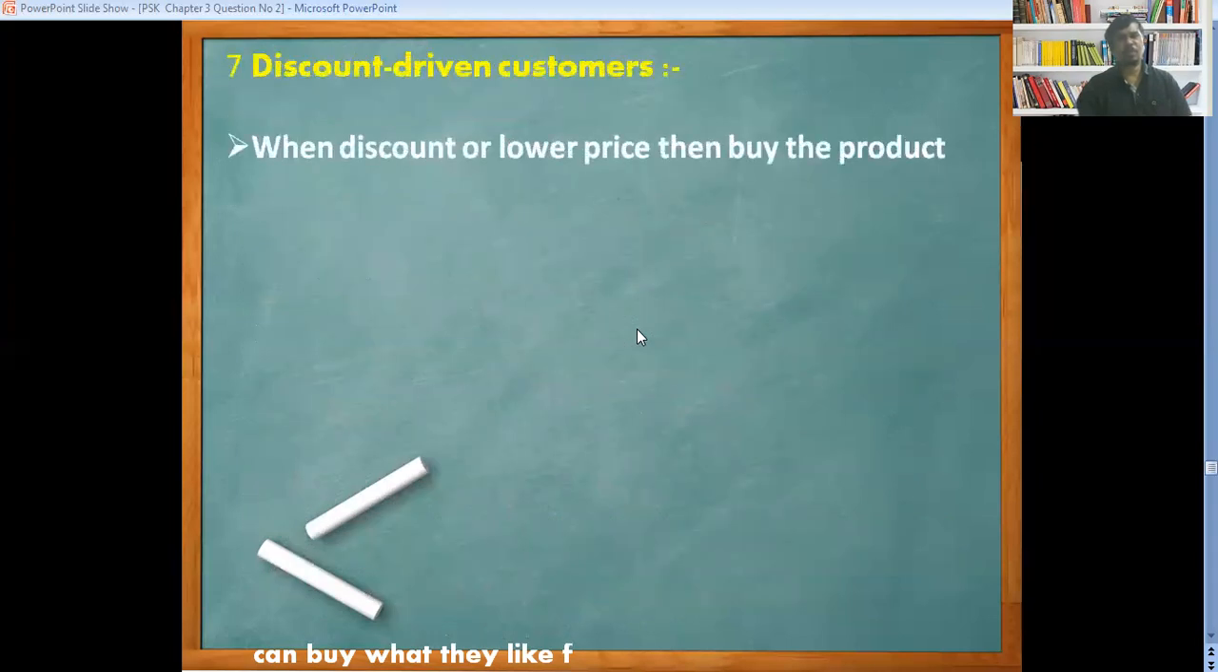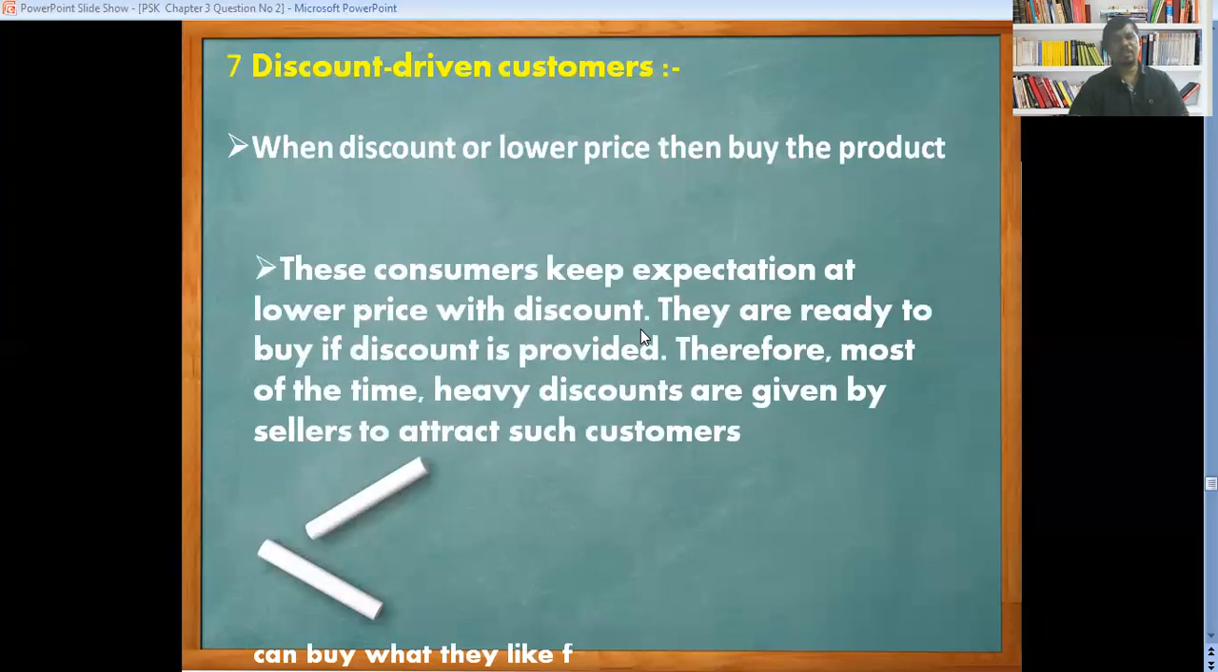Now we are going to see the discount driven customer. Only when there is a discount or a lower price are these customers going to buy the product. On occasions like 15th August, 26th January, Ganpati, Diwali, and New Year, they look at Flipkart, Amazon, the big offers, the discounts. At that time, they are going to purchase the product. These customers keep the expectation of a lower price with a discount. They are ready to buy if the discount is provided. Therefore, most of the time, heavy discounts are given by the seller to attract such a type of customer.